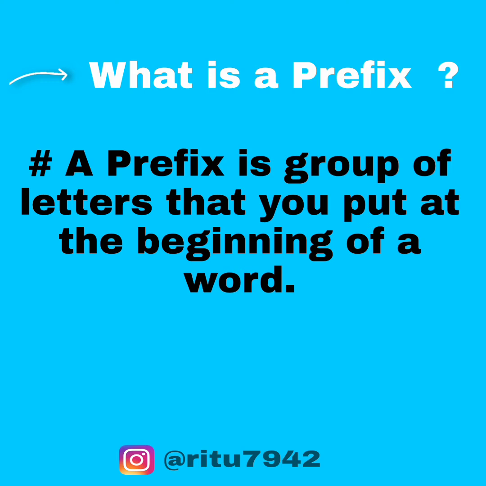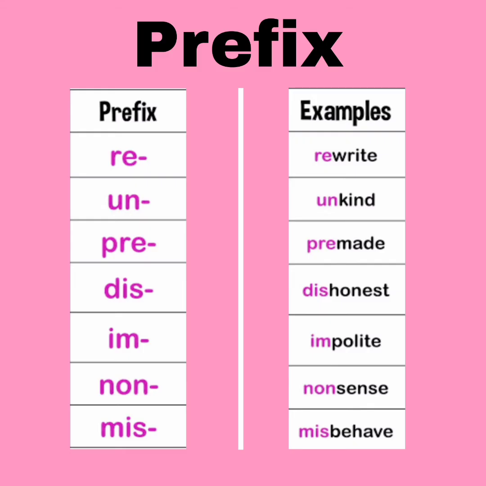So let's revise again. A prefix is a group of letters that you put at the beginning of a word. It is always added at the beginning of a word, and by adding them every time you get a new word. Like write. The word write is given and you add the prefix re, then you get a new word, rewrite, which means you have to write it again. Number 2, kind, add un and a new word unkind is there. Made, prefix pre, then the new word would be premade.